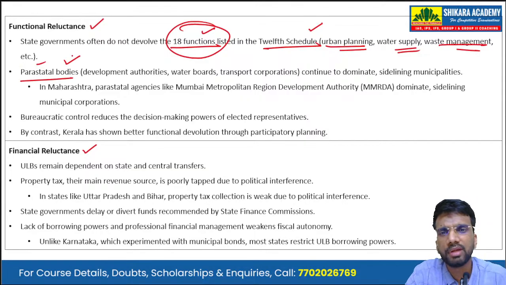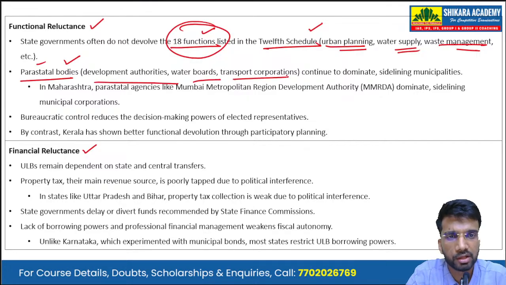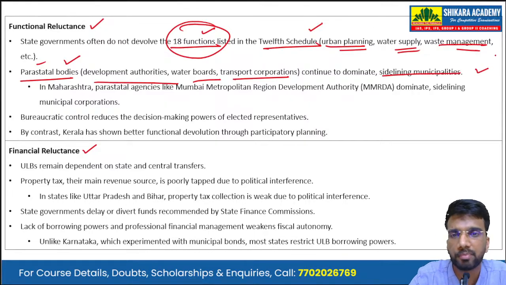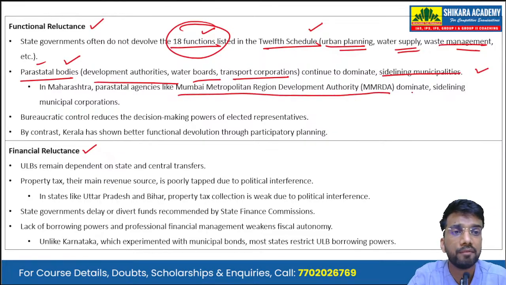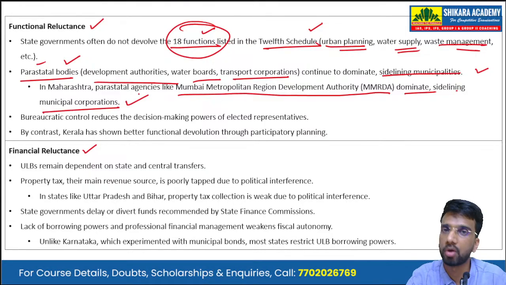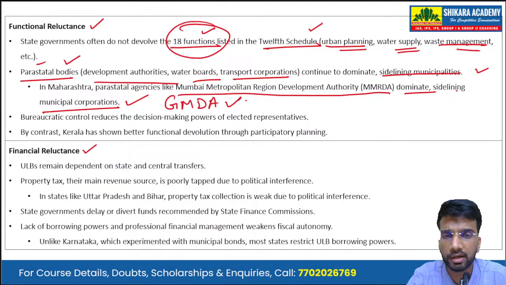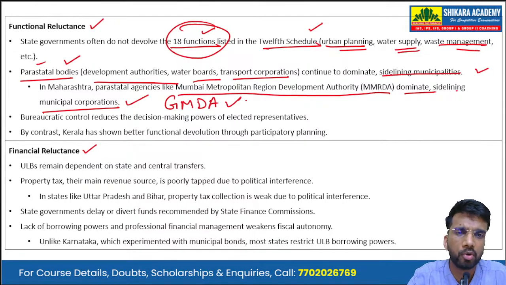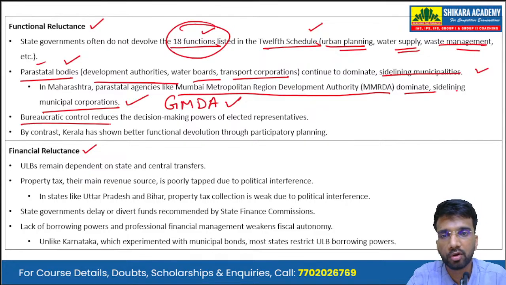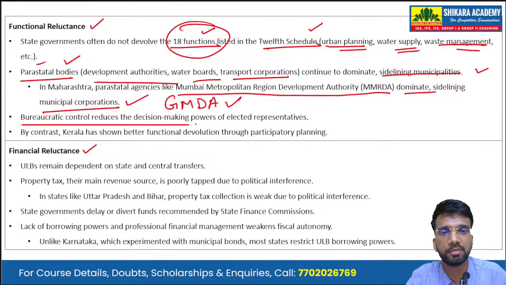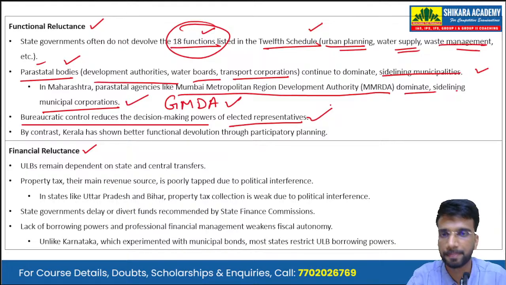parastatal bodies. Examples are the development authorities, water boards, and transport corporations that continue to dominate, sidelining the municipalities. We can give examples from Maharashtra particularly. We have the Mumbai Metropolitan Region Development Authority (MMRDA), which dominates and sidelines the municipal corporations. Okay, similarly in other cities, like here in Gurgaon, we have the GMDA, Gurgaon Metropolitan Development Authority, and different types of these Metropolitan Region Development Authorities have come up across the cities in the country. Then there are bureaucratic controls which reduce the decision-making powers of the elected representatives.